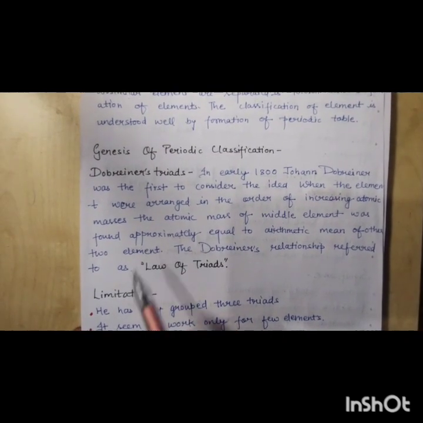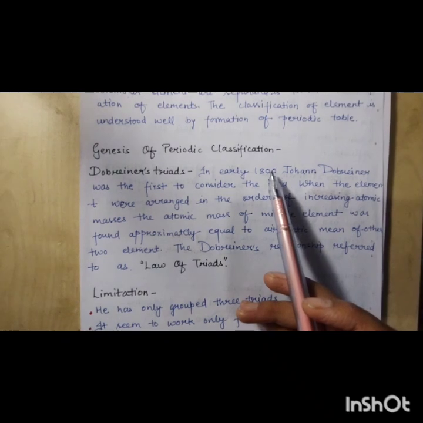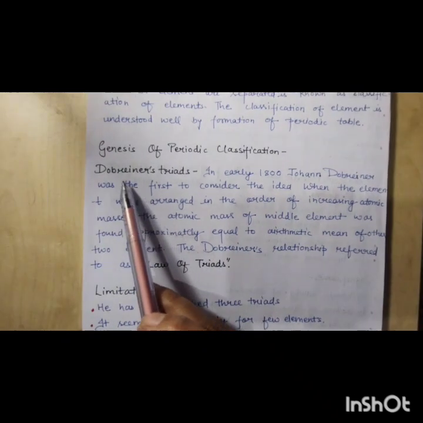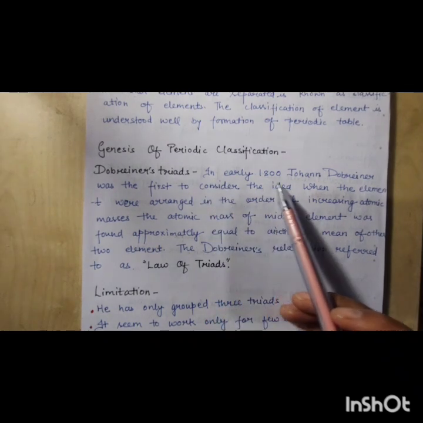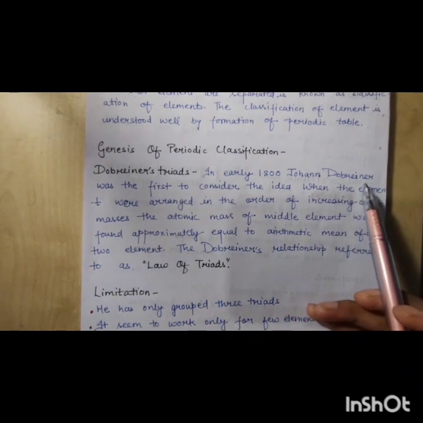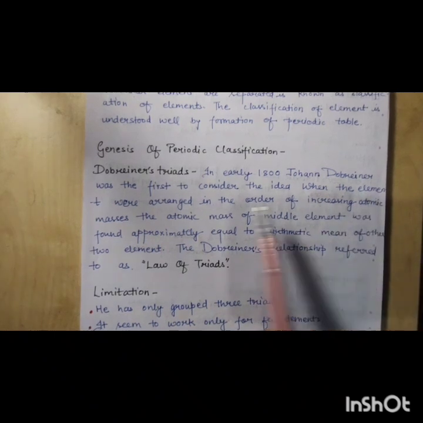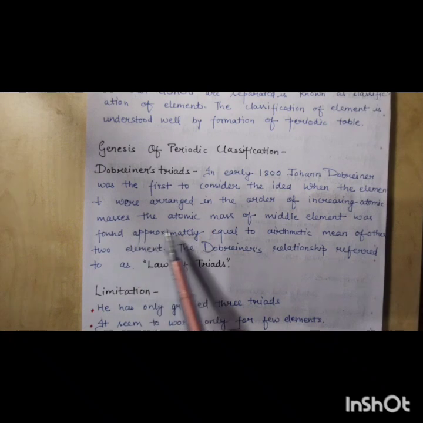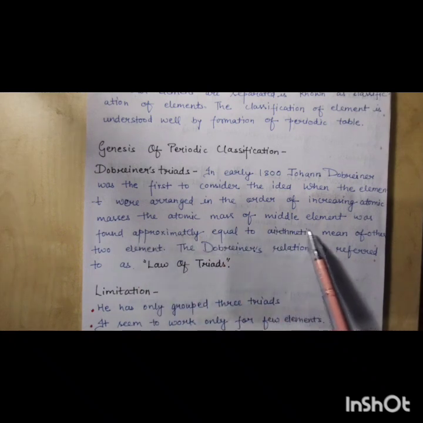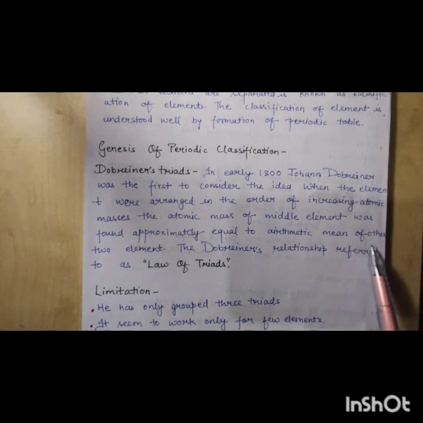Now next is the genesis of periodic classification. Here that is known as Dobereiner's triads. In the early 1800s, Johann Dobereiner was the first to consider the idea that when the elements were arranged in the order of increasing atomic masses, the atomic mass of the middle element was found to be approximately equal to the arithmetic mean of the other two elements.